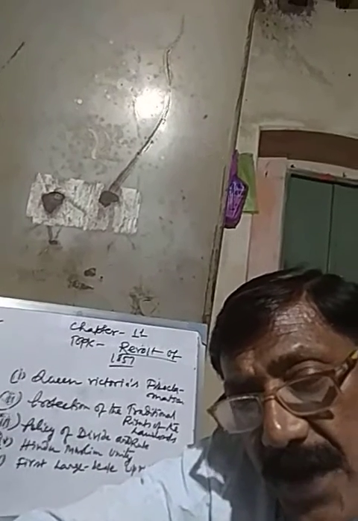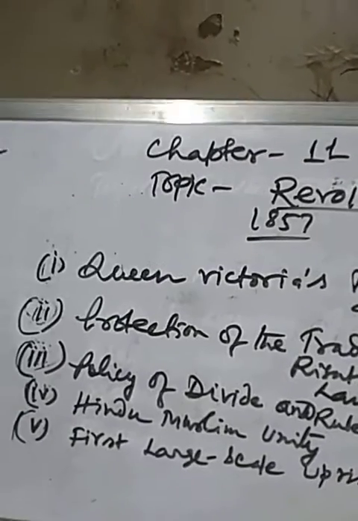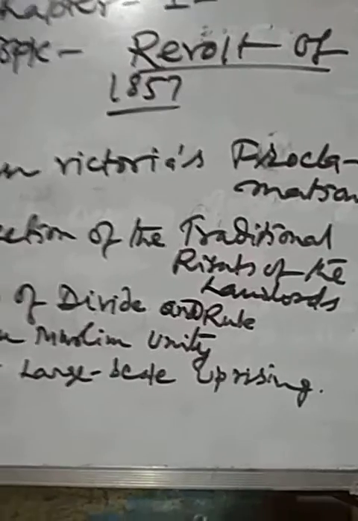Today I am going to complete teaching of this lesson, chapter number 11, Revolt of 1857. Points as I have written on the board, please look at it. Queen Victoria's proclamation, protection of the traditional rights of the zamindars or landlords, policy of divide and rule, Hindu-Muslim unity, first large-scale uprising. These are the points. First point, Queen Victoria's proclamation.